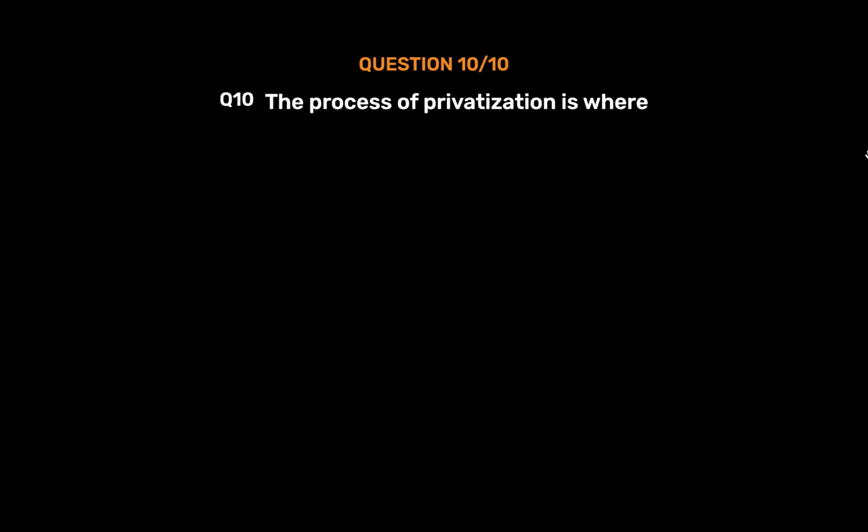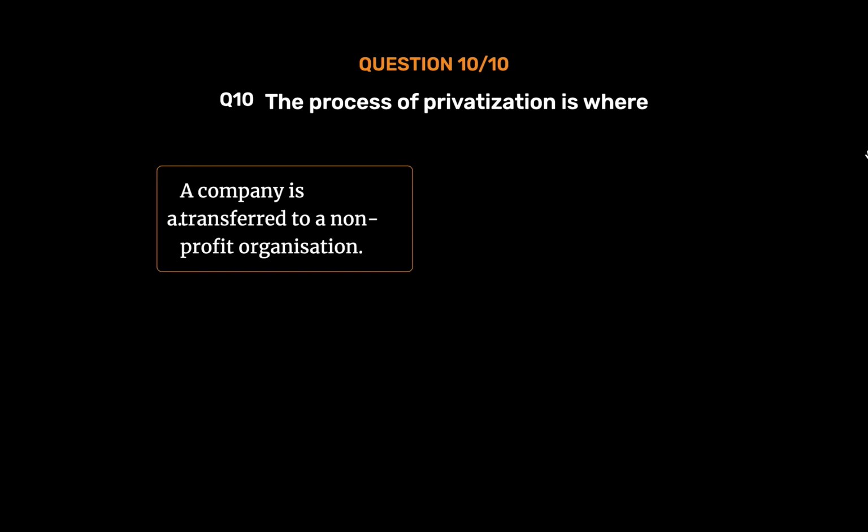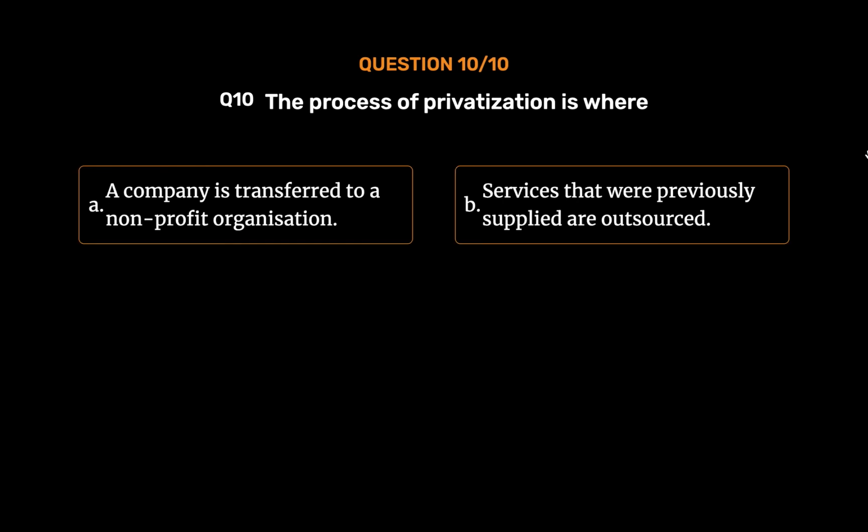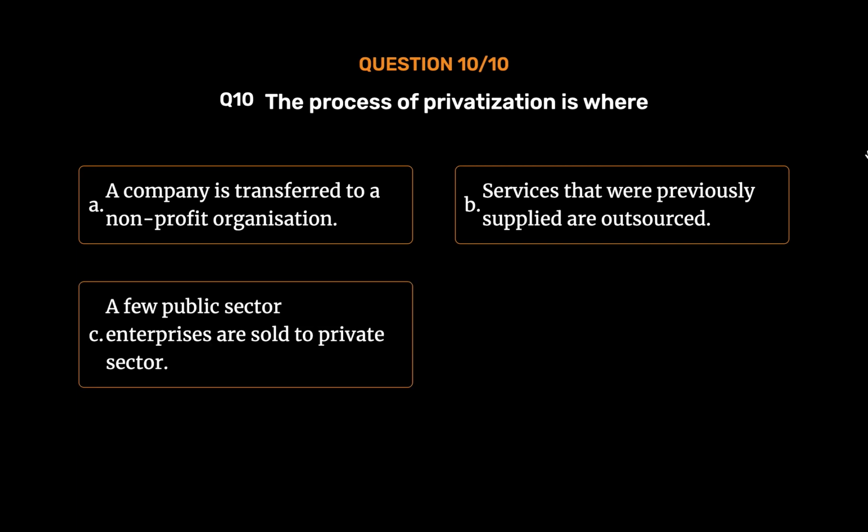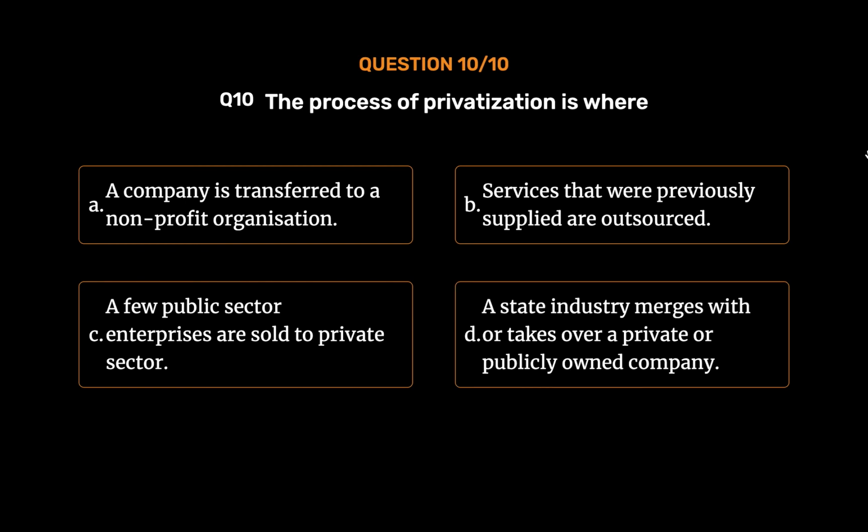Question number 10. The process of privatization is where Option A, a company is transferred to a non-profit organization. Option B, services that were previously supplied are outsourced. Option C, a few public sector enterprises are sold to private sector. Option D, a state industry merges with or takes over a private or publicly owned company. The correct answer is Option C, a few public sector enterprises are sold to private sector.